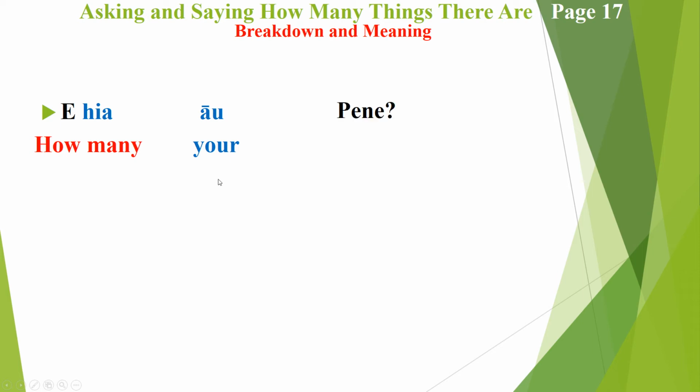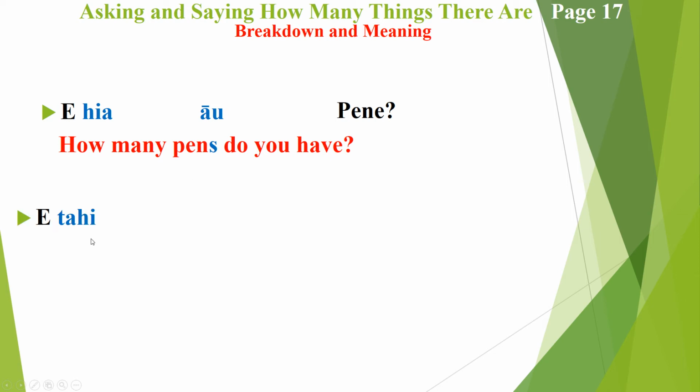"Pene" obviously refers to pen, and it's simply how many your pens. So the sentence is saying: how many pens do you have?